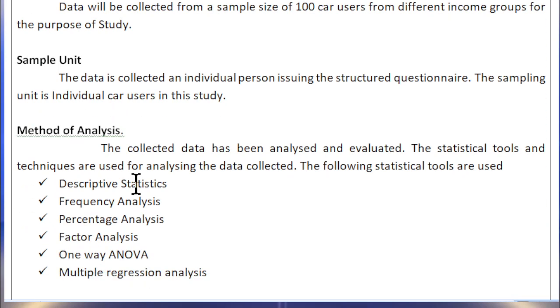Method of analysis. The collected data has been analyzed and evaluated. There are various statistical tools and techniques used for analyzing the data collected. For the research of any topic, for analyzing the data, we are going to use statistical tools and techniques.